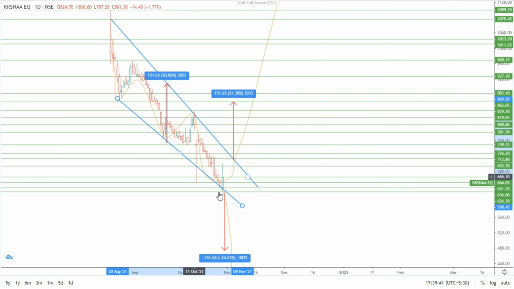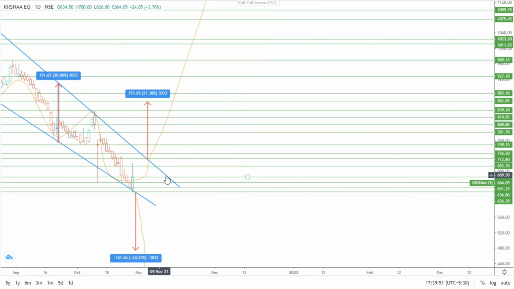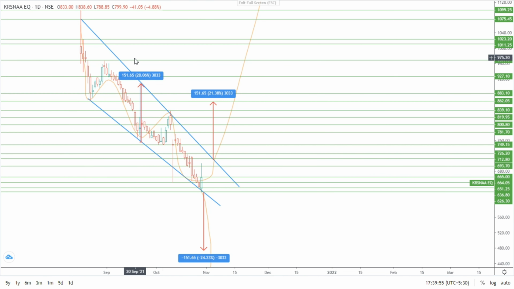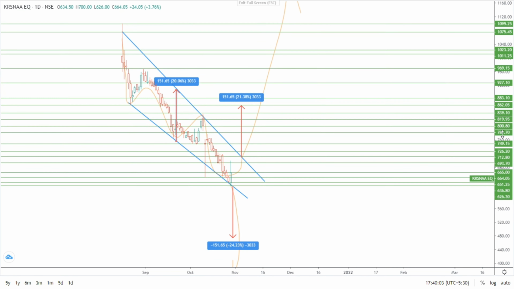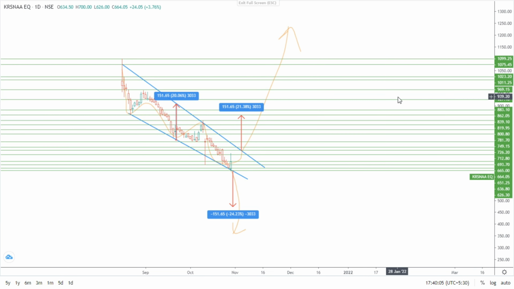You can see the pattern which has been followed in this. These lines act as support zone and this as resistance. After breaking out of this line, the stock movement can be seen upside or downside, and this is the complete analysis of Krishna Diagnostics. And these green lines are the support and resistances.